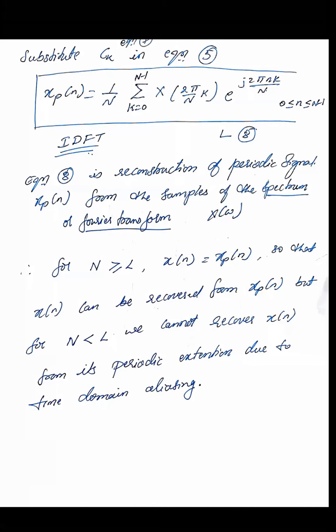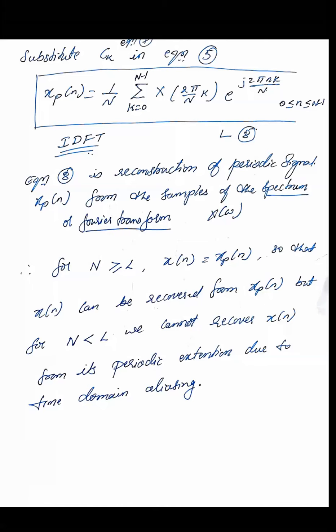Initially we took the expression as X of omega. From that X of omega, when we sample it, we get the original signal. The non-periodic signal has been converted to a periodic signal. That's why we have studied this concept.